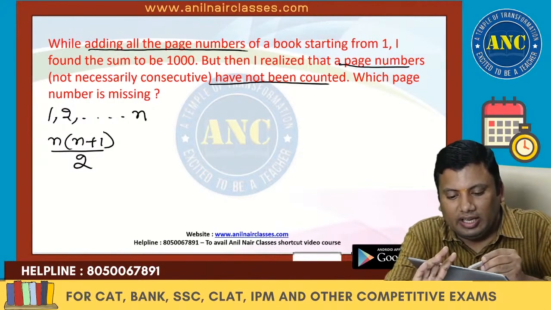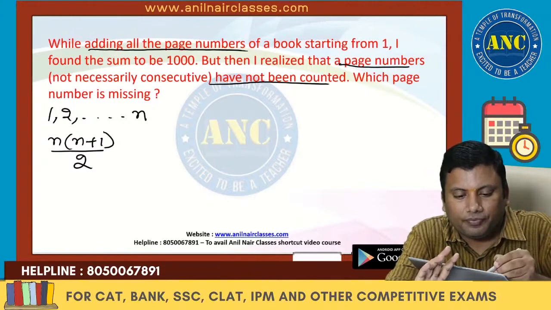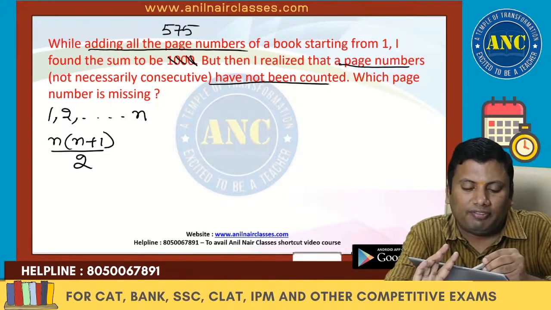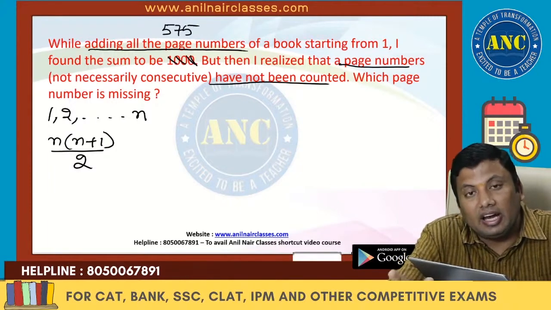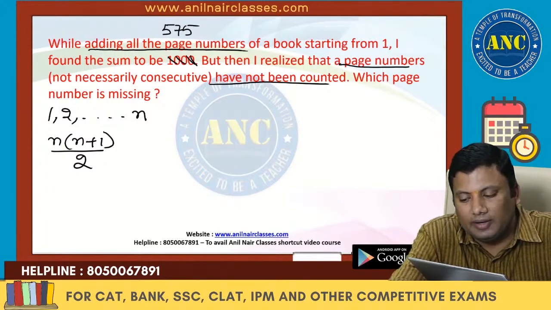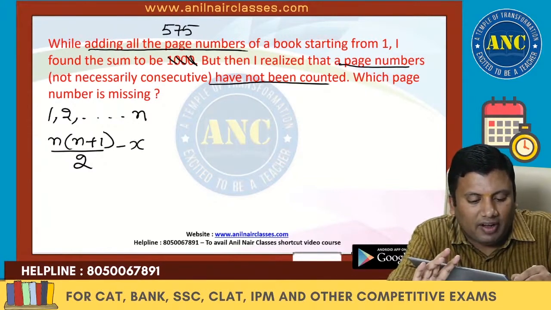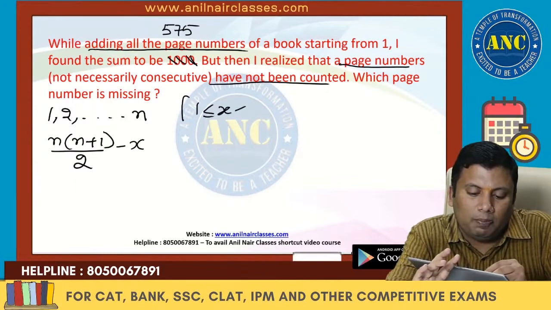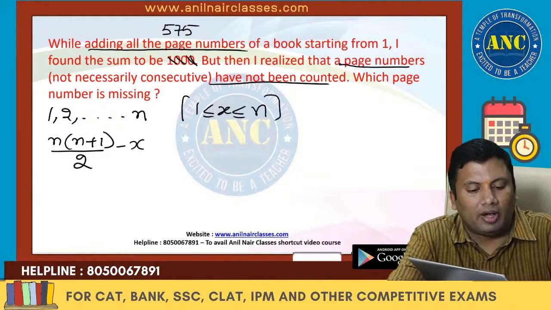Now we will see here, 2 cases. We will remove 1000 and put 575. Then I will tell you another question with 1000. There is one page number he has not counted. He forgot to count. This page number could be any page number from 1 to n. I hope it is clear.